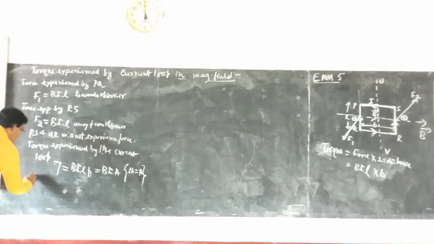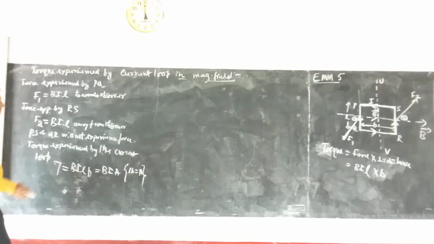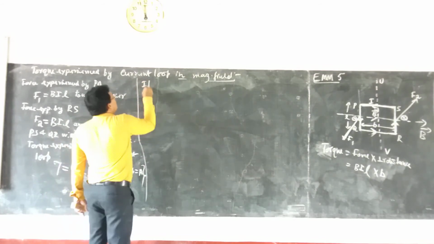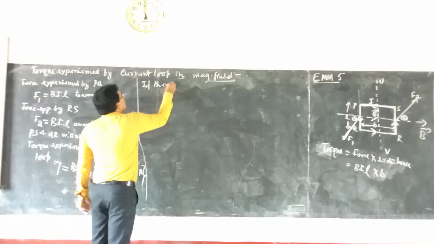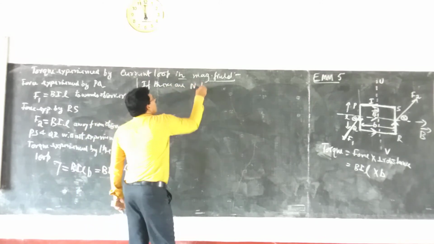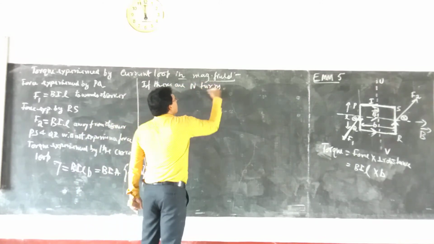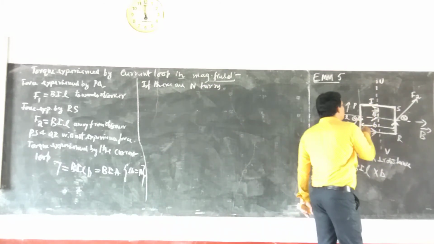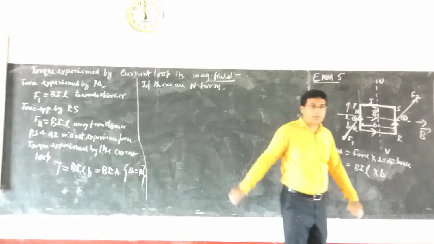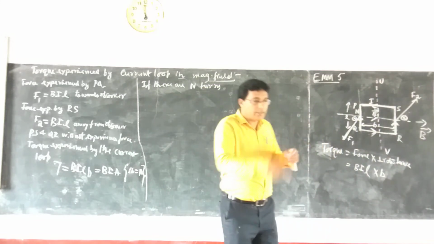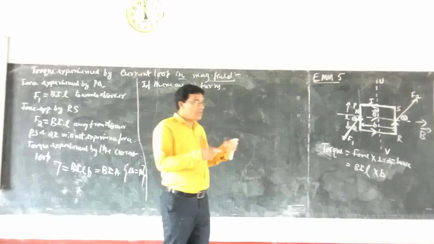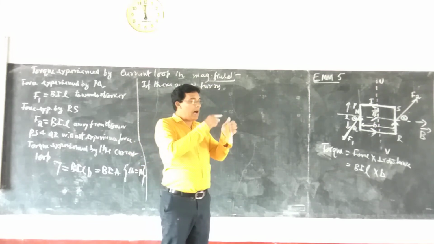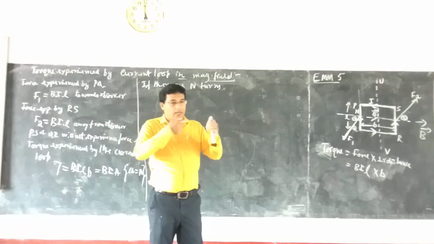Then if there are n turns in the coil, so this is the coil here. How many turns are there? In a coil there will be a number of turns. One square constitutes one loop. So suppose there are n number of turns, say 100 or 1000.